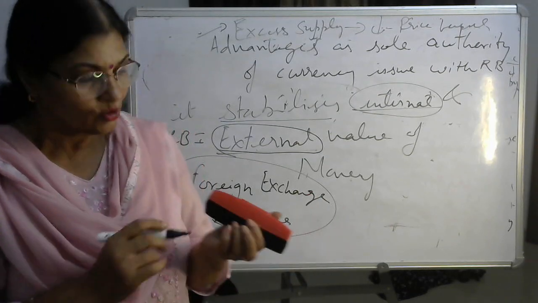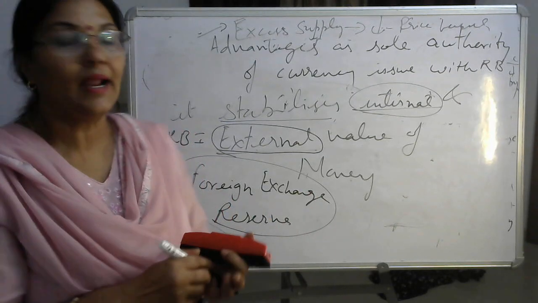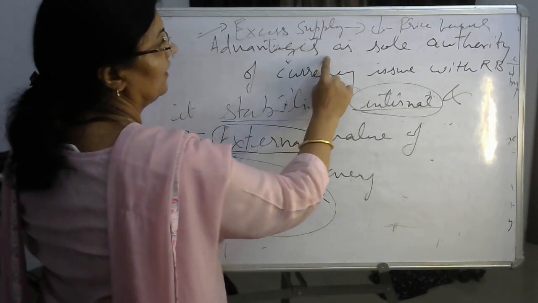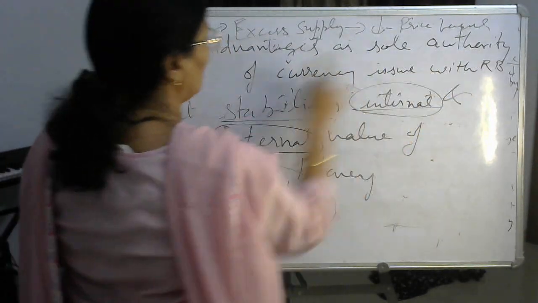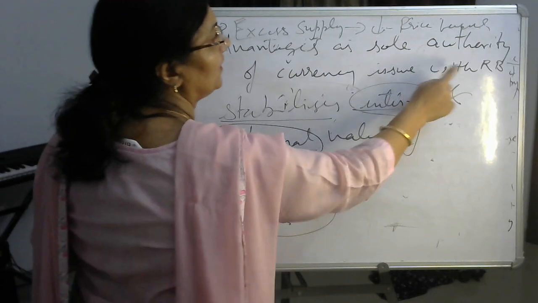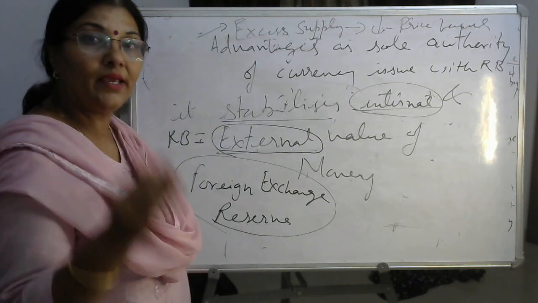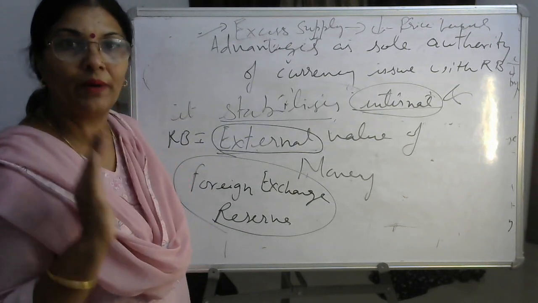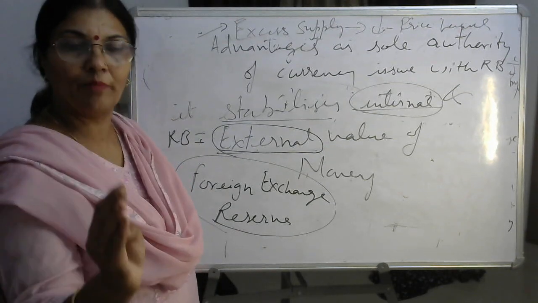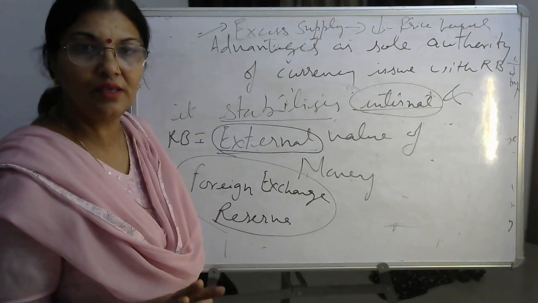Are you clear? So these are all the advantages. ठीक है? As a sole authority of currency issue with RBI. RBI के पास sole authority है, उसके ये advantages मैंने आपको पढ़ाए. क्या पढ़ाया? Uniformity, एक जैसी करेंसी है, राइट?